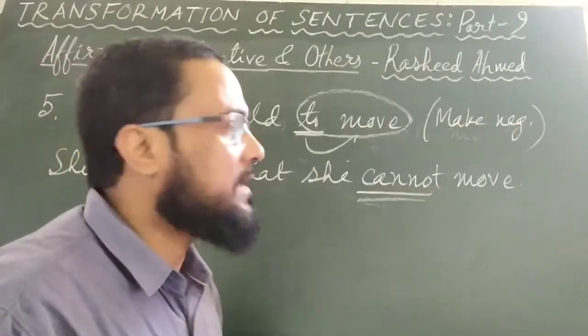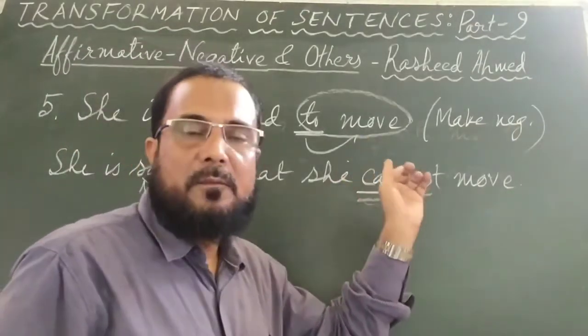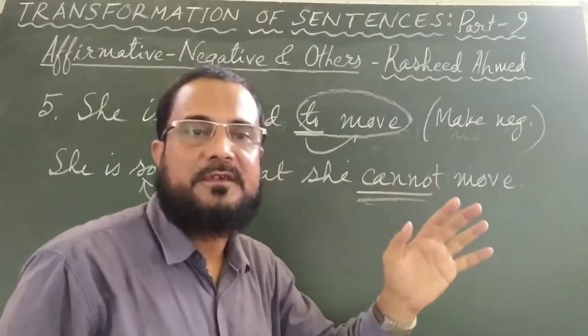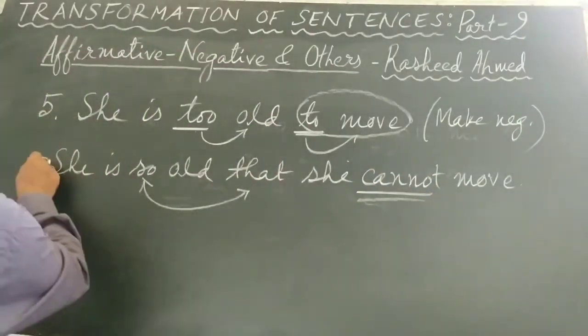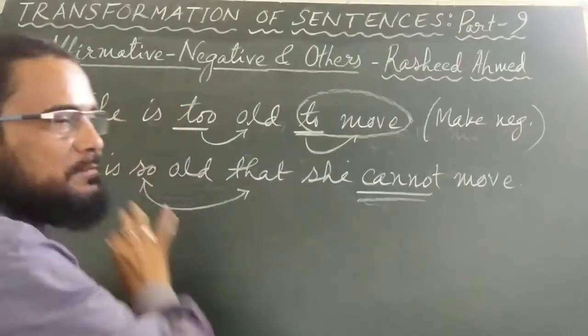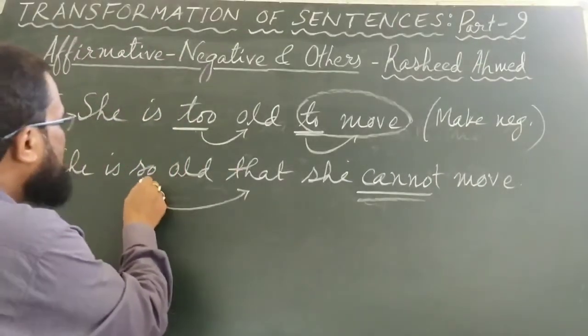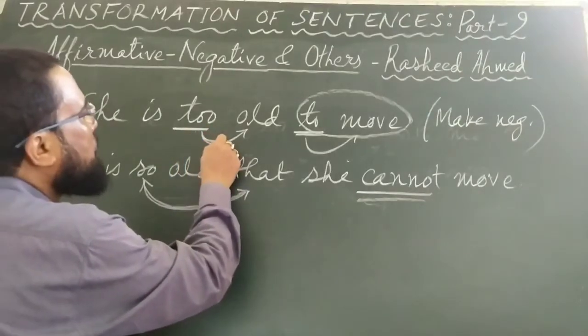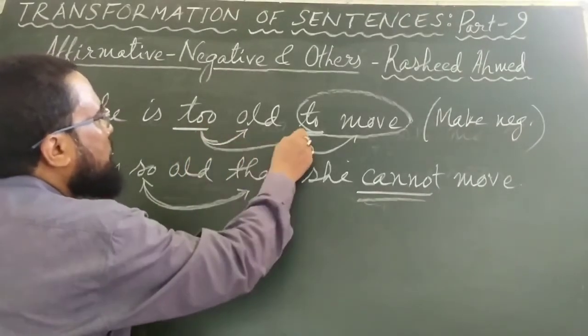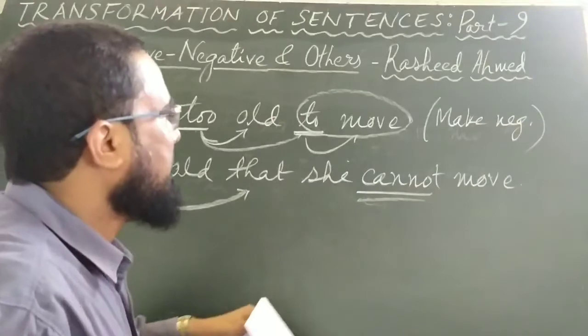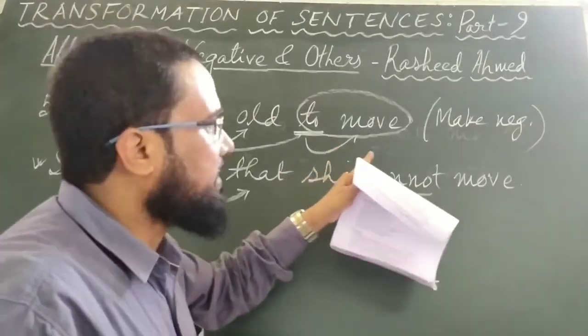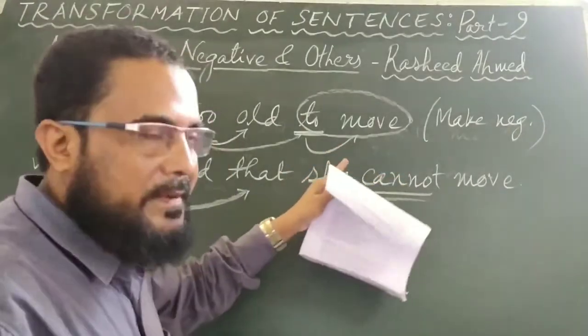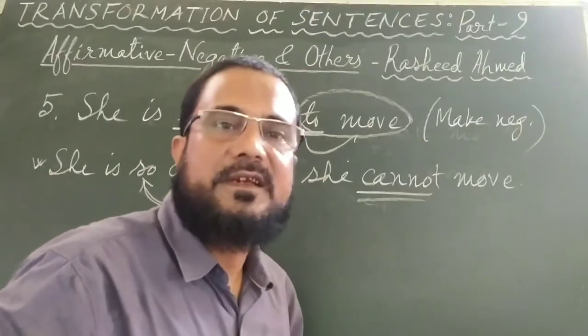Or the instruction may be to change it from simple to complex. So this answer is a complex sentence. The question was a simple sentence. In the answer we have used the correlative so that. In the question the correlative was to. And in the question the sentence was affirmative, and in the answer the sentence is negative.